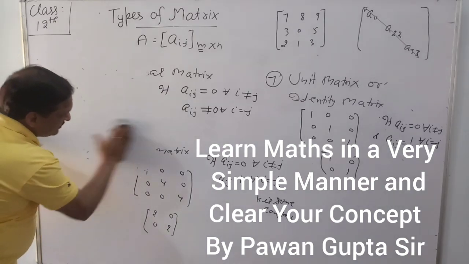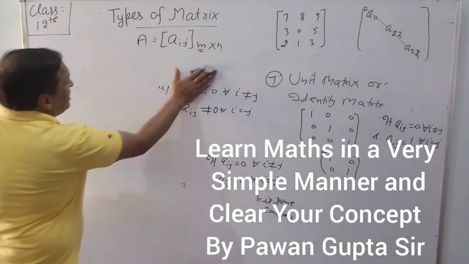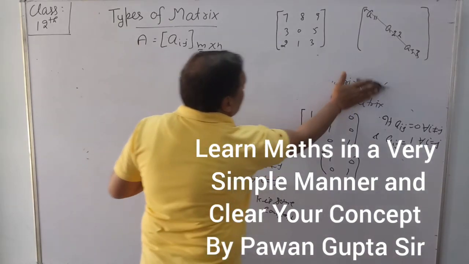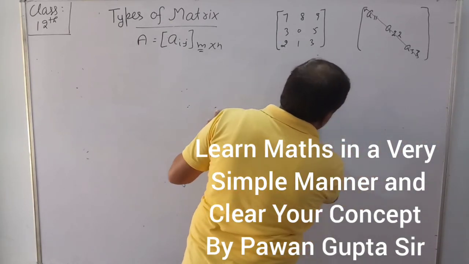Next, the matrices are triangular matrices.